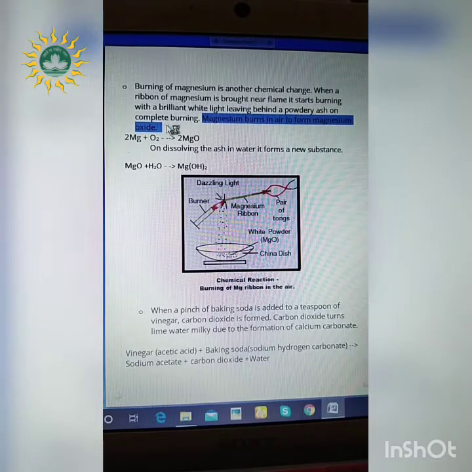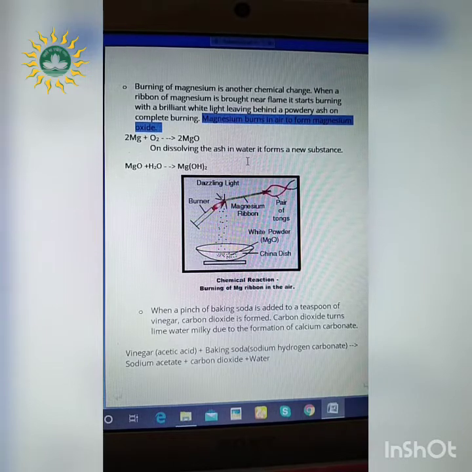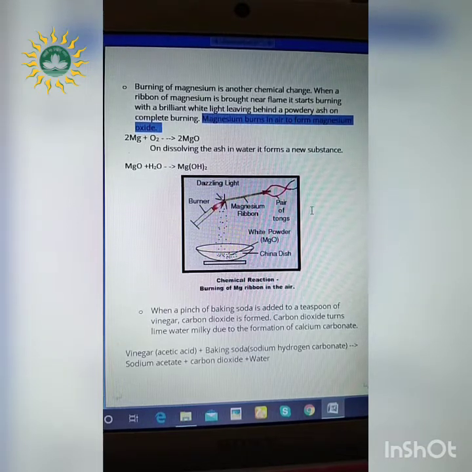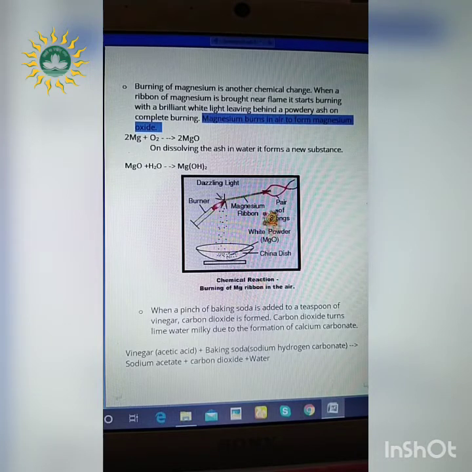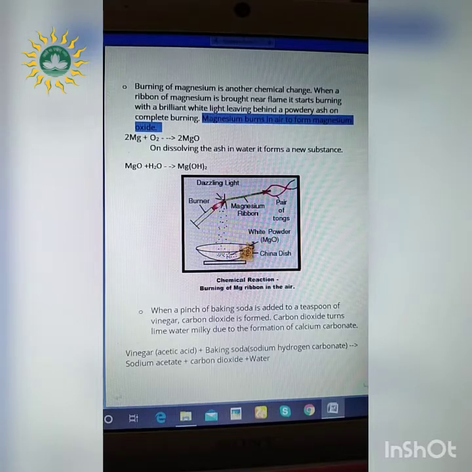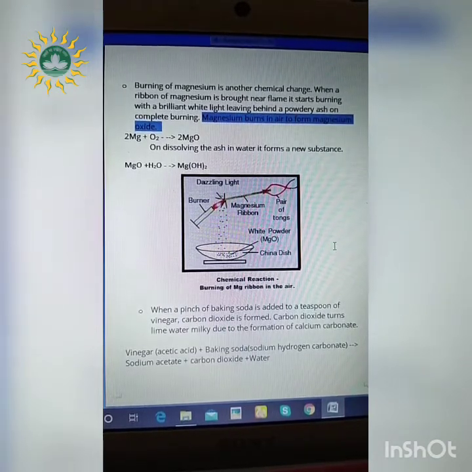Now, whenever this magnesium oxide, this ash, is dissolved in water, it forms a new substance. So, MgO, that is magnesium oxide, dissolves in water, H2O, to form Mg(OH)2, that is magnesium hydroxide. So this new substance is formed. In this diagram also we see a magnesium ribbon is taken. It is burnt with a white dazzling flame and ultimately a powdery mass is left, which is MgO. Whenever this MgO is dissolved in water, it forms Mg(OH)2, that is magnesium hydroxide. This is a chemical change, because again we cannot revert it back to the original substance.